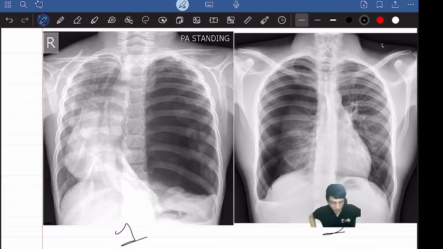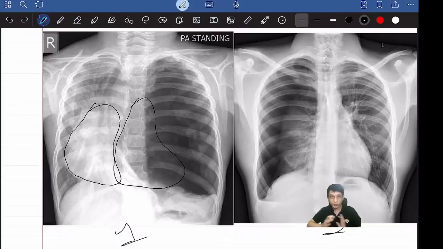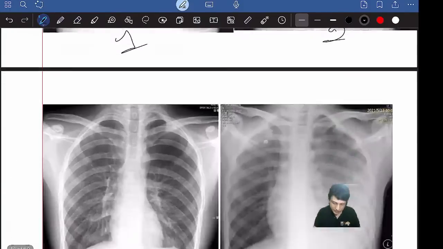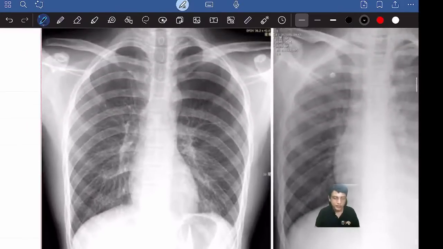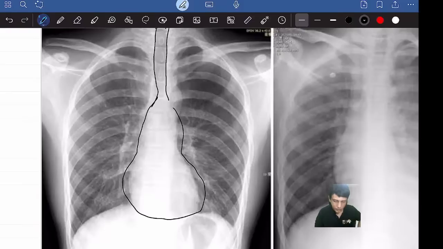Hope it's clear. So this is tension pneumothorax. See, this is the cardiac shadow, the heart. It should have been there in the center like this, but it is pushed completely to the right side. And normal lungs are like this. If you know the normal lungs, then you will understand everything else. A normal chest X-ray is like this. See the trachea, the central trachea. Then the cardiac shadow is in the center. White is lungs, and black is the air inside. So usually it's a mixture of white and black lung shadows like this on both sides.